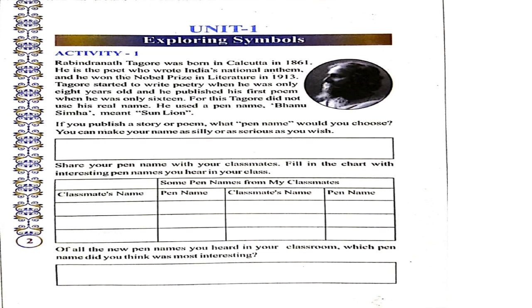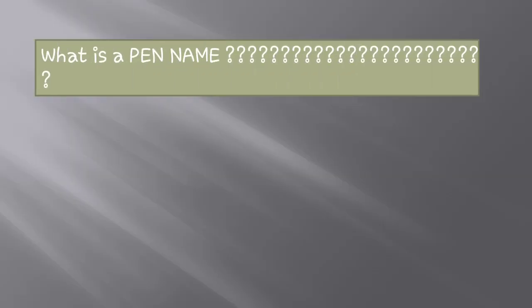So dear students, in this paragraph, which is the first activity of the first chapter, Exploring Symbols, we came across a new word which is known as pen name. Now many of the students might be confused as to what a pen name is. So let me tell you what a pen name is. So the question arises, what is a pen name? We have a lot of confusions, a lot of question marks. Pen name. Is it a name of a pen, or is it a name given to a human being? What actually a pen name is?